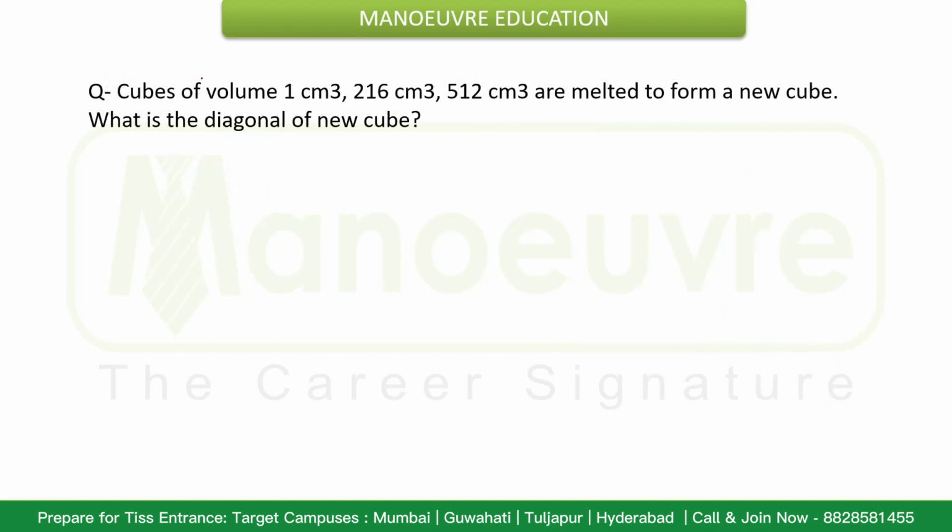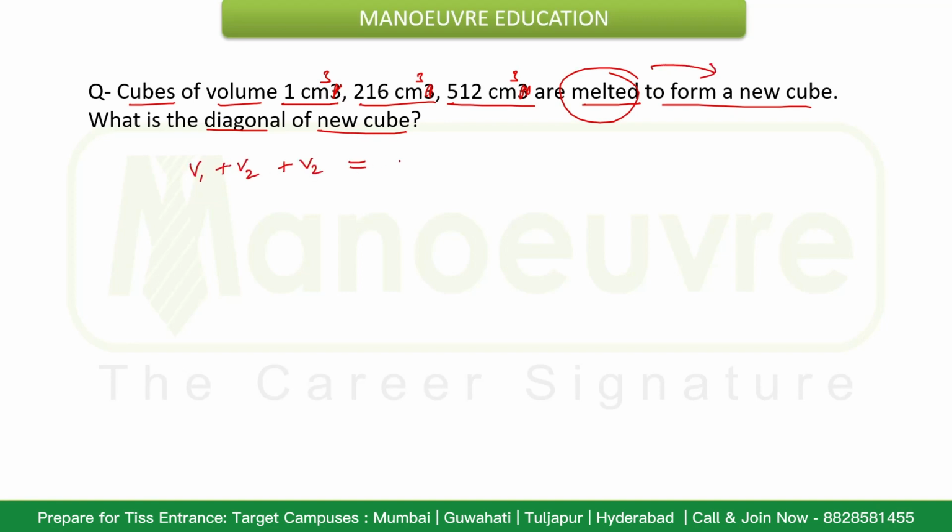Now the next question. Cubes of volume 1 centimeter cube, 216 centimeter cube and 512 centimeter cube are melted to form a new cube. What is the diagonal of the new cube? Since the 3 cubes are melted to form a new cube, the volumes of the 3 cubes will sum up to make the volume of the new cube.